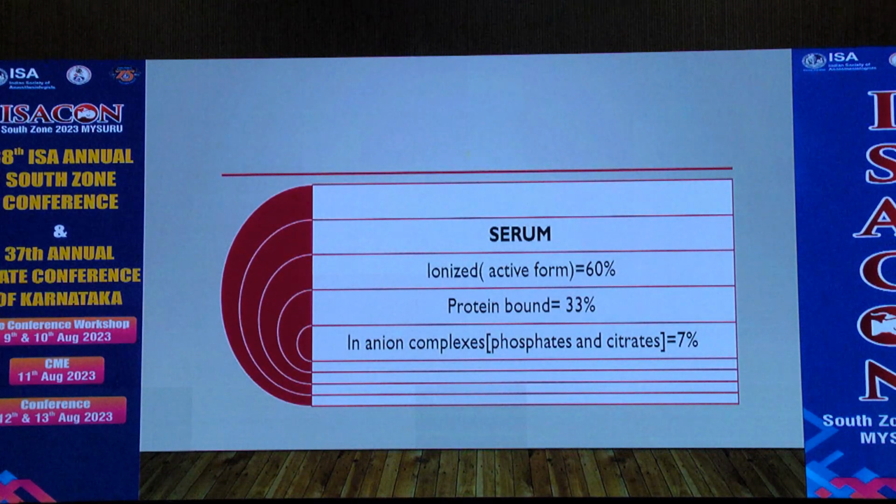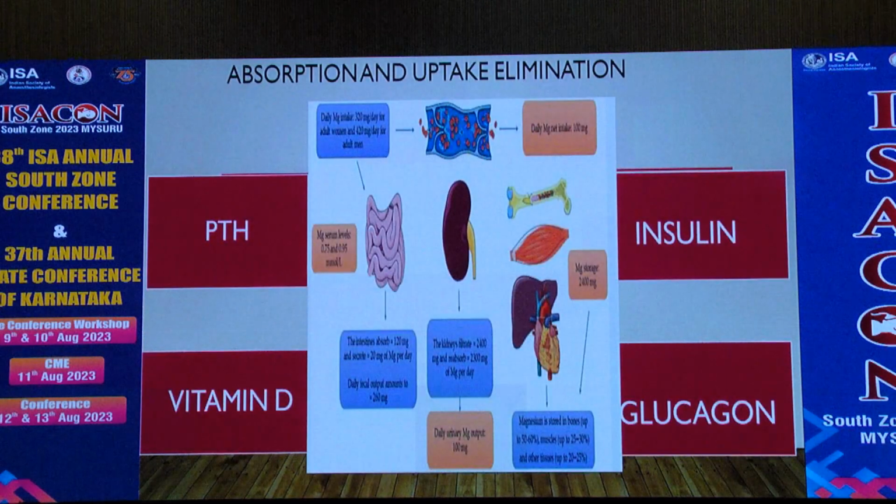So we take serum, where the ionized active form constitutes around 60%. Coming to absorption, it is mainly absorbed in the intestine by parathyroid hormone and vitamin D, whereas insulin helps in cellular reabsorption and glucagon in renal reabsorption.